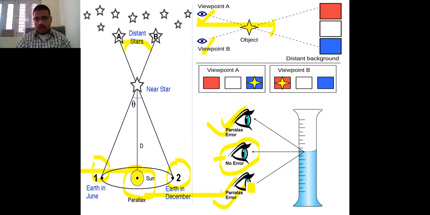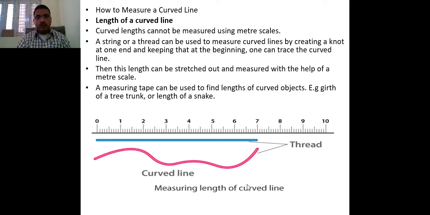That's why whenever we want to measure any kind of object, the eye should be at the point of the object. Now how do we measure a curved line? A curved line cannot be measured with the help of a meter scale. This curved line cannot be measured with the help of a meter scale.